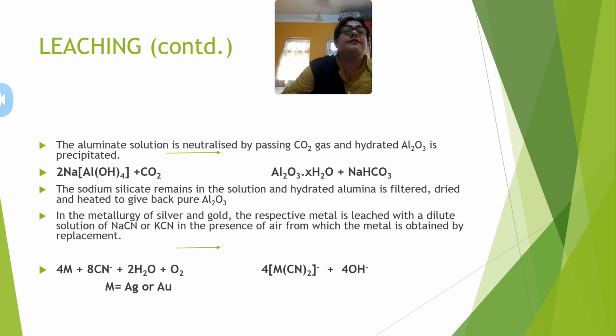Now in the metallurgy of silver and gold, the respective metal is leached with a dilute solution of sodium cyanide or potassium cyanide in the presence of air, from which the metal will be obtained by replacement. So here you see 4M, M stands for silver or gold, plus sodium cyanide or potassium cyanide, plus water in the presence of air. It will give you the complex along with the hydroxyl ions. So here you will see that the leaching process is done with the help of a particular solvent in which the metallic ore will be soluble.